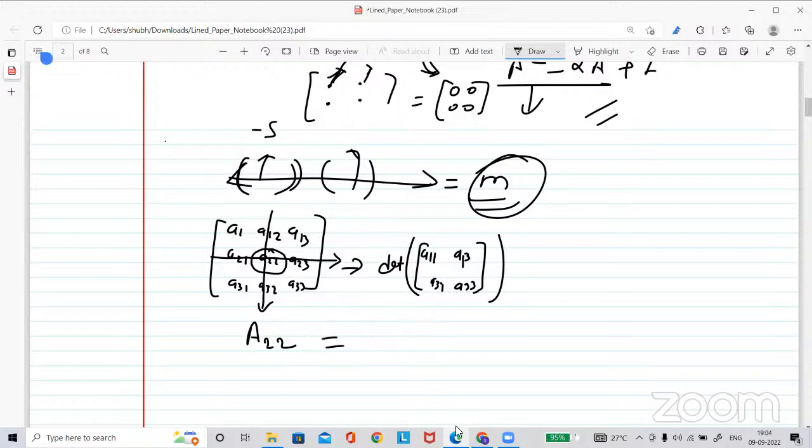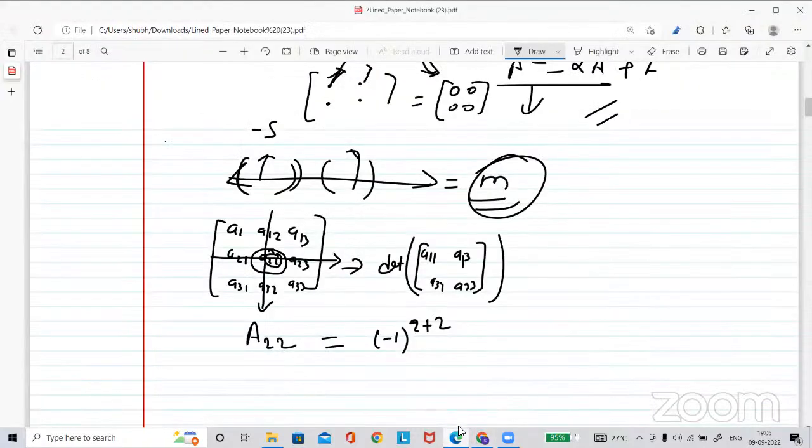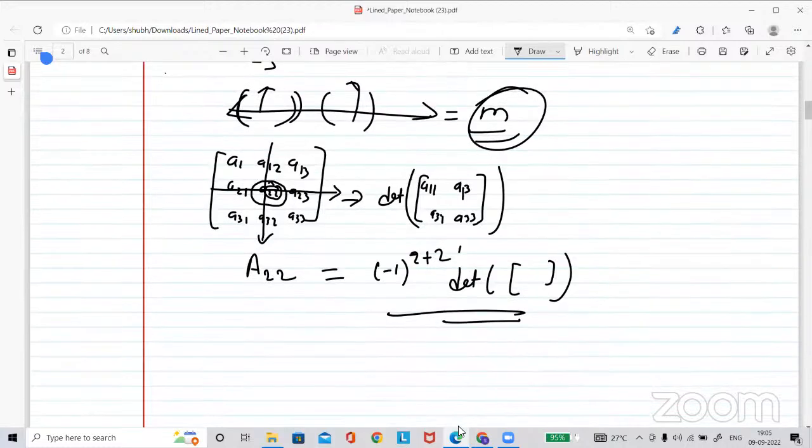So A22 equals -1 to the power, whatever is written here, 2 plus 2, i plus j, right? And then the determinant of this matrix. This will be your cofactor for this entry.